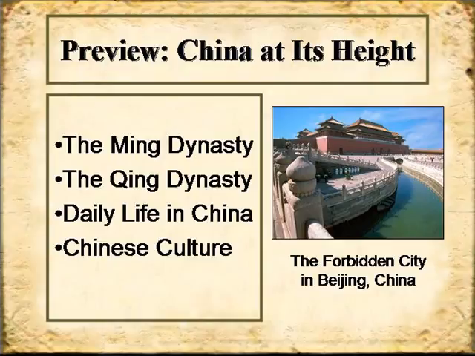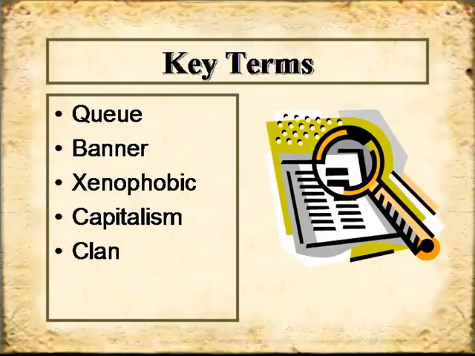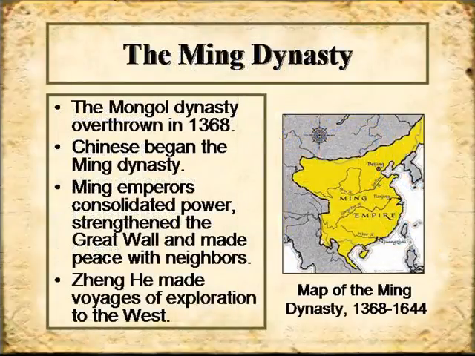In terms of our preview, what are we going to talk about today? We're going to talk about two major dynasties in China during the 1400 to 1800 time frame. The first is the Ming dynasty. The second is the Qing, even though it looks like Qing or King dynasty, it's actually the Qing dynasty. We'll talk a little bit about daily life in China and then Chinese culture. Some key terms that I need you to know are Qing, banner, xenophobic, capitalism, and clan. We'll take a look at those as they relate to this particular chapter. So let's get right into it.